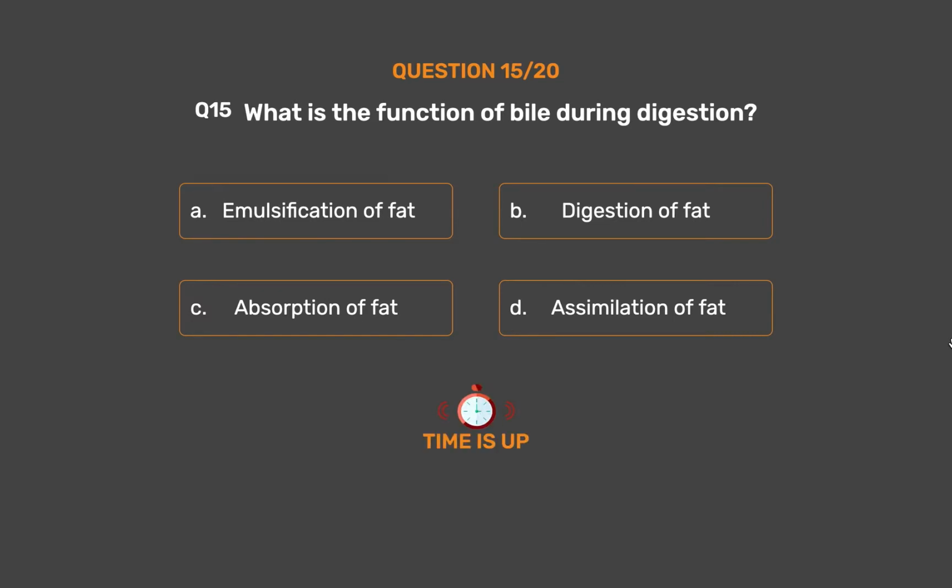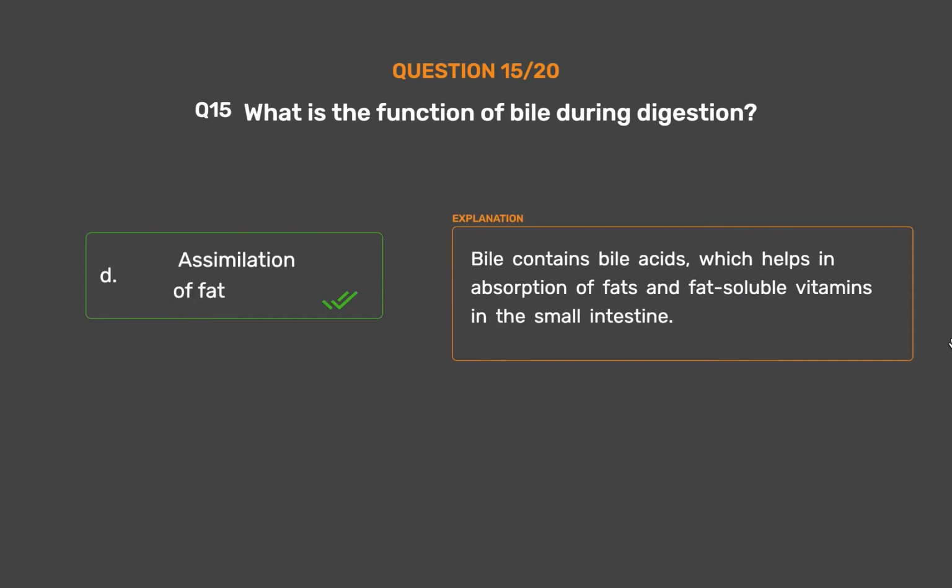The correct answer is option D. Assimilation of fat. Bile contains bile acids, which help in absorption of fats and fat-soluble vitamins in the small intestine.